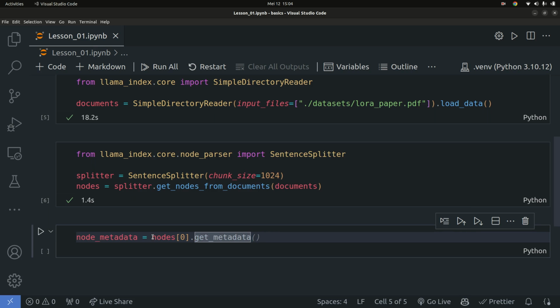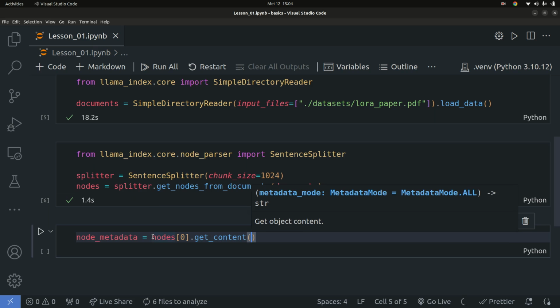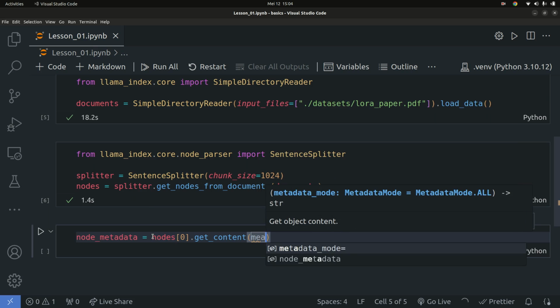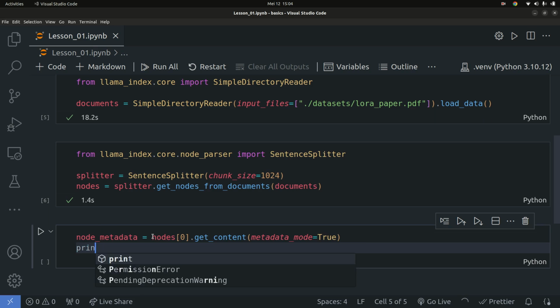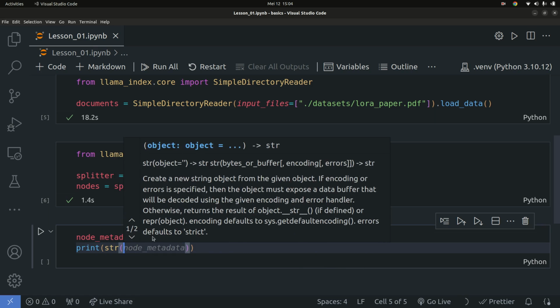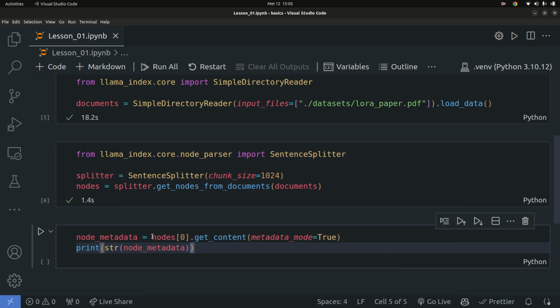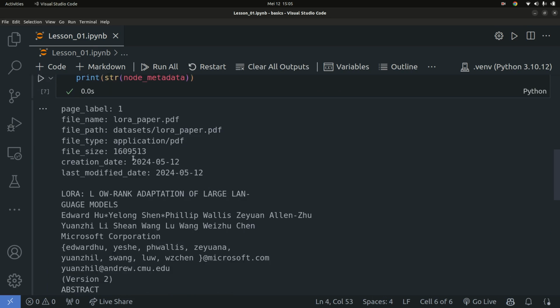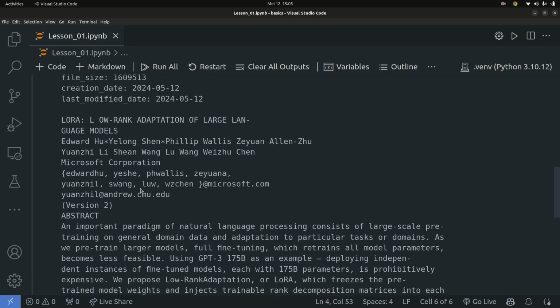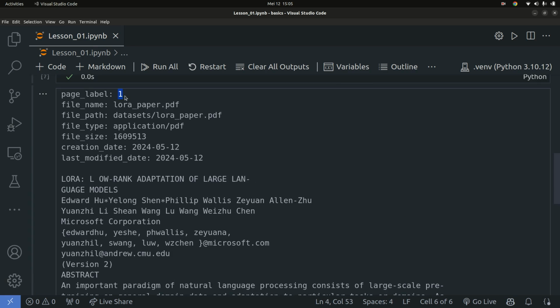Actually, sorry, my bad, get_content. You say metadata mode, and we're going to set that to be true, which is going to return the metadata as well. And I'm going to simply print a string representation of this node metadata. Press that, and that's going to return all the information about this smaller chunk that we have. You can see it's also extracted from page 1.